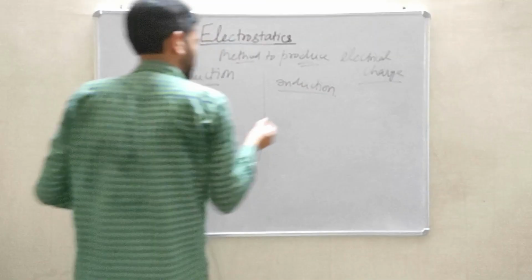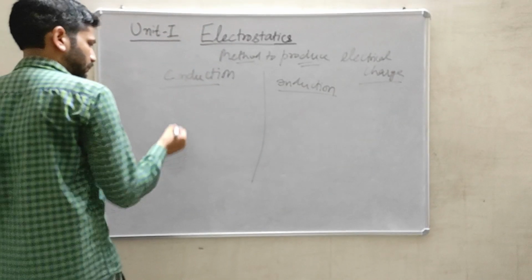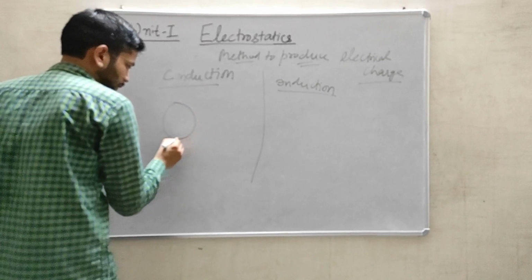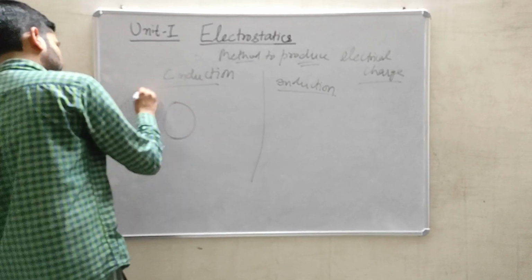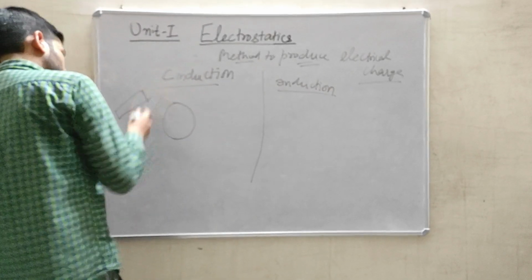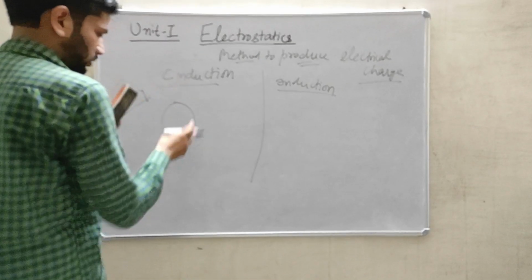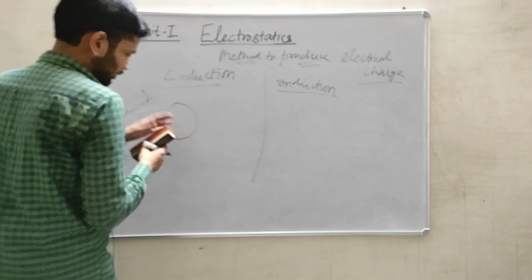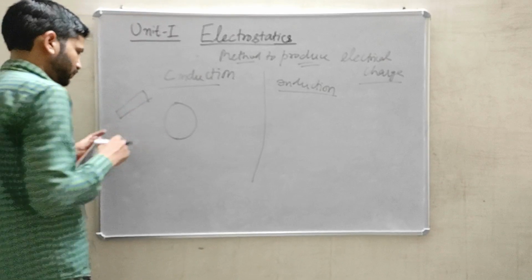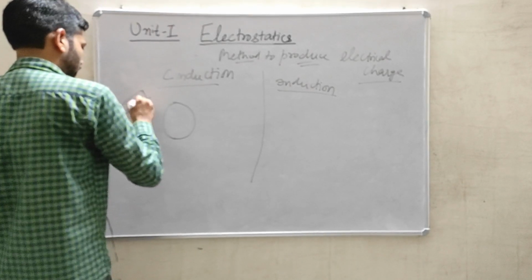In case of the conduction method, suppose I am taking a body like this, a rod, or this duster or this marker, and this duster has some positive charge.